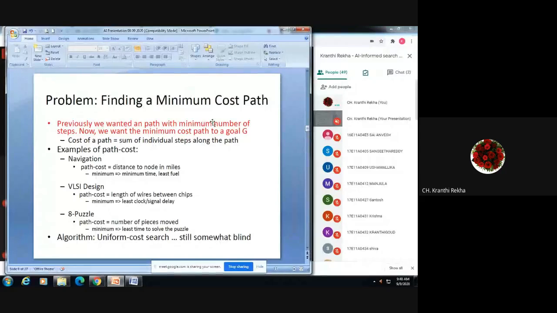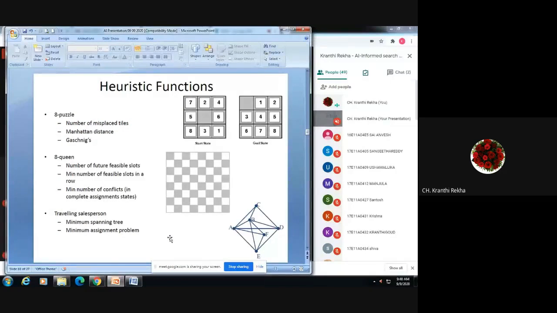So like that, we will be making use of this minimum cost path. This type of approach is similar to that of the uniform cost search that we have seen for uninformed search. Like that, you can see these are some more examples of heuristic functions. For 8 puzzle, we have seen this. Then for 8 queen problem, number of future feasible slots, minimum number of conflicts. Like that, depending upon the application, what type of functions we can use is listed here. In the same way, we have traveling salesman problem, minimum spanning tree, and minimum assignment problem as some more heuristic functions.